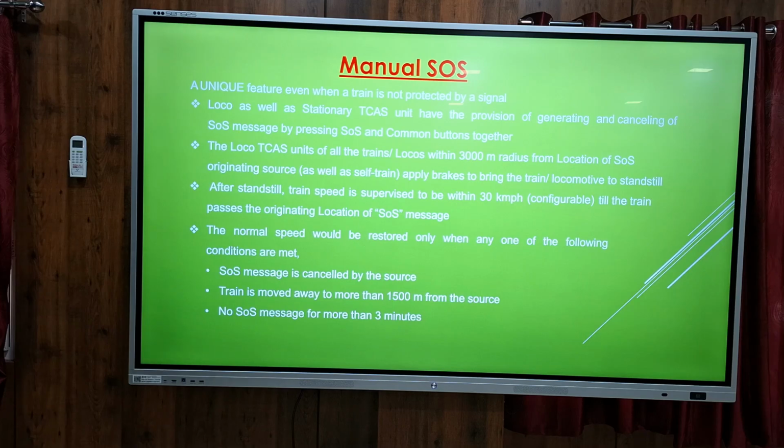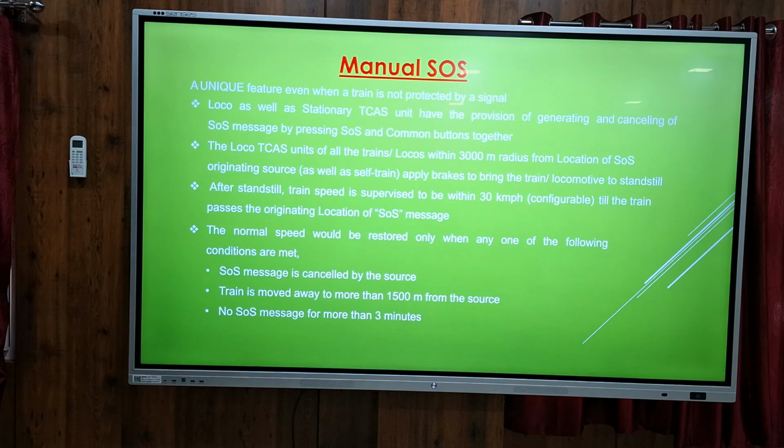So this train driver, for whom this accident has happened, has to generate a manual danger signal. It will be transmitted to all other trains within a 3 kilometer radius. Then all the trains in the 3 kilometer radius will stop working. The speed will come to 0, and after acknowledging, they have to move at a minimum speed of 30 kmph up to the location where SOS has been generated.